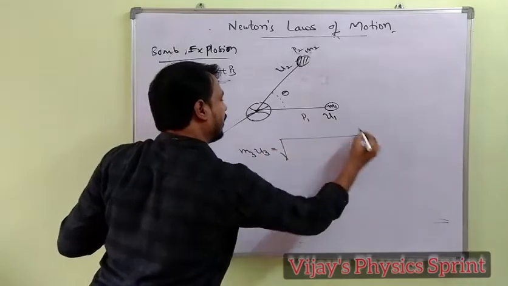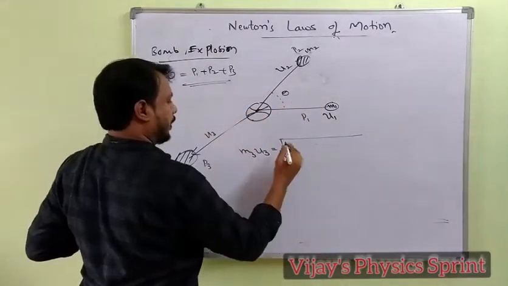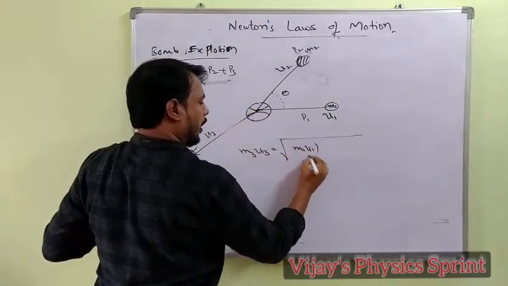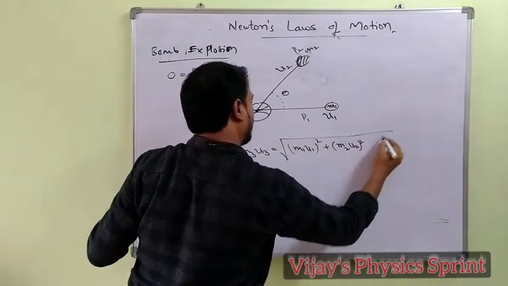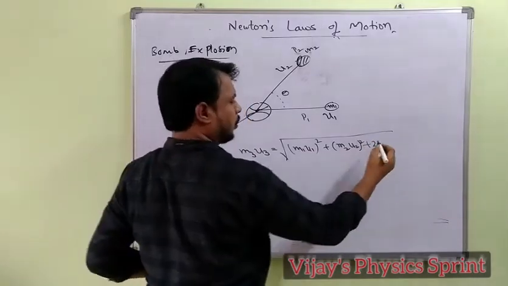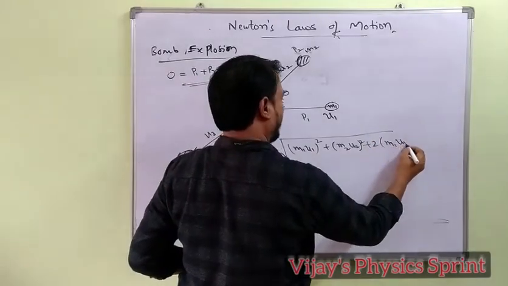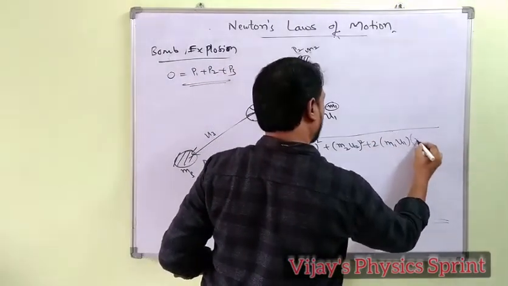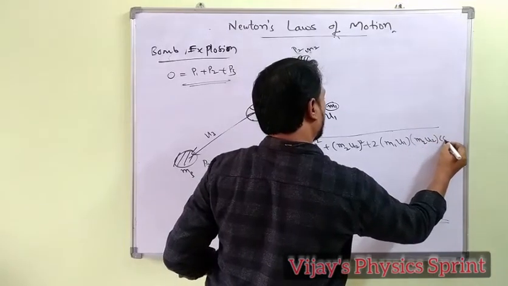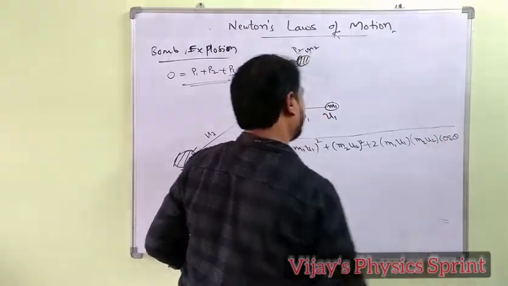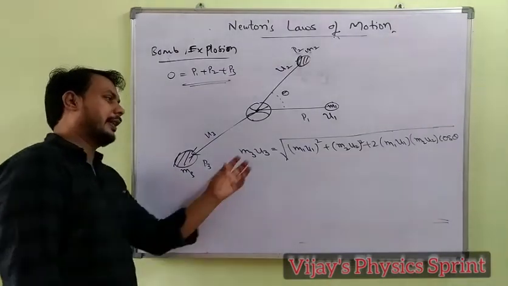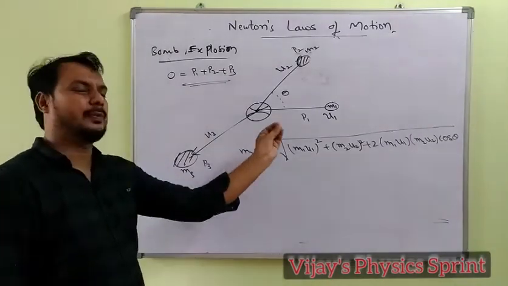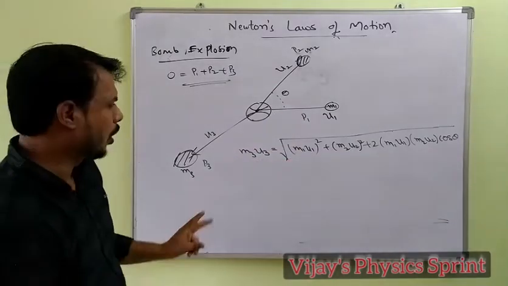Equal to the first piece (M1 U1) whole square, second (M2 U2) whole square, and plus 2 M1 U1 M2 U2 cos theta. Applying the vector representation, that is P3 square equal to P1 square plus P2 square plus 2 P1 P2 cos theta.